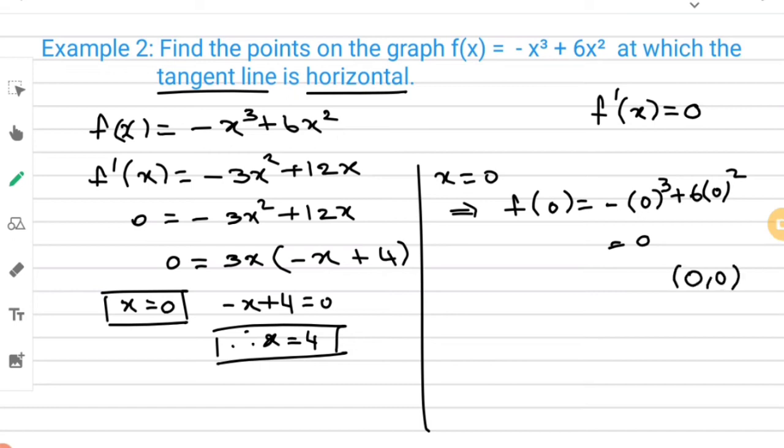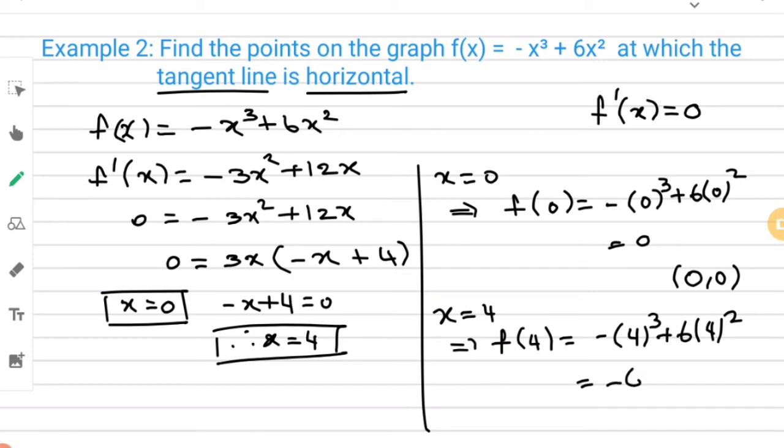This is one point. Now, I am going to substitute x is equal to 4, which implies f of 4 is equal to minus 4 to the power 3 plus 6 of 4 to the power 2. 4 power 3 is 64, minus 64 plus 4 square is 16. 16 into 6 is 96. On further simplification, you will get 32. Therefore, the second point is 4, comma 32. These are the two points you will get from this equation.